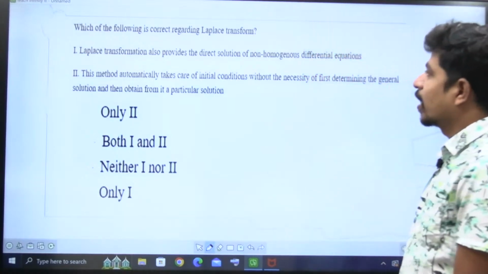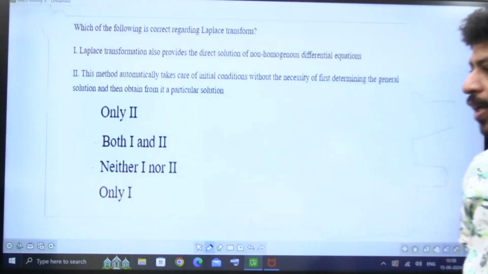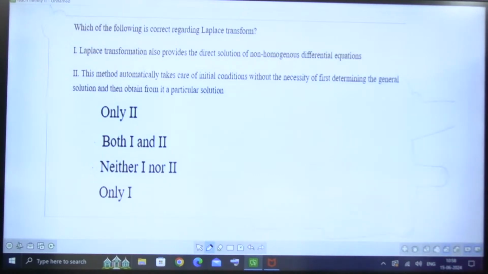All of you read. This is about Laplace transform. I told you some questions on mathematics they have also given, but only from differential equations and Laplace transform, right? What is the question? Which of the following is correct regarding Laplace transform? Laplace transformation also provides the direct solution of non-homogeneous differential equations. First of all, anyone can type in the chat box what is a non-homogeneous and homogeneous differential equation.